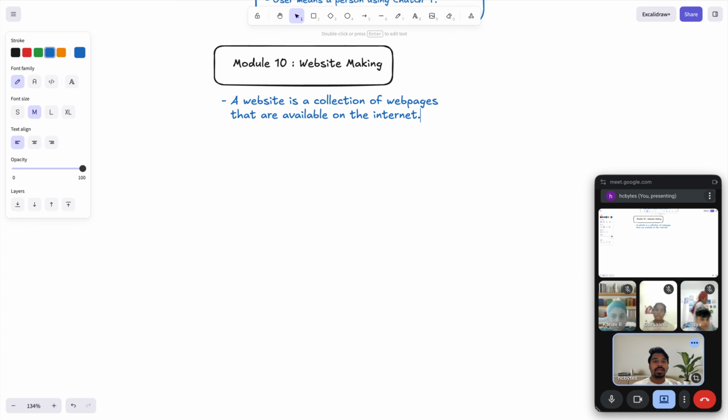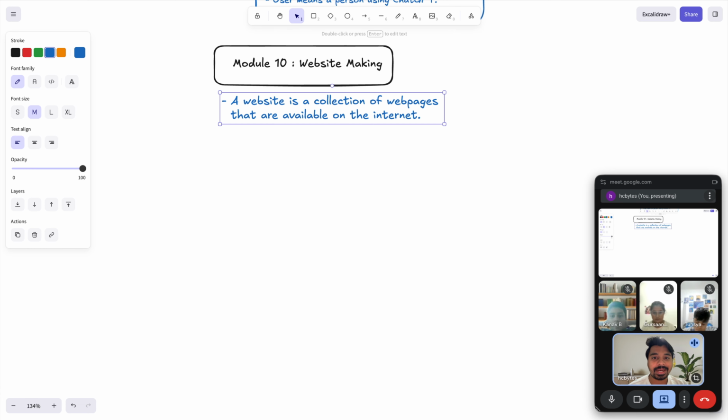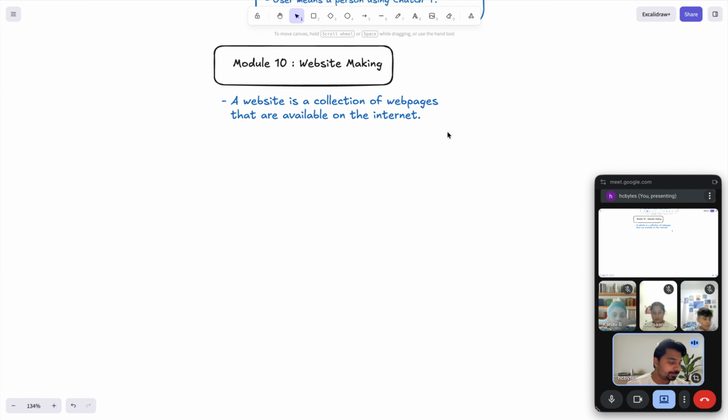Correct. Now if I want to go to Flipkart or any other website, I'll go to Google, search for that particular website and I'll get it. For searching information, I have Google. For watching videos, I have YouTube. For buying products online, I have Flipkart and Amazon. These are all websites.